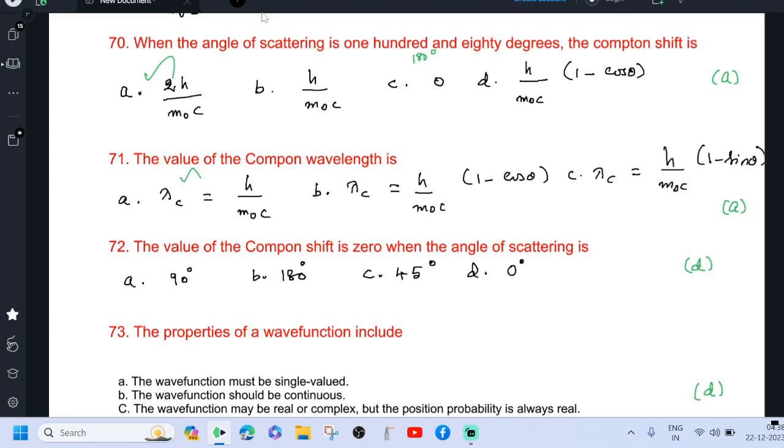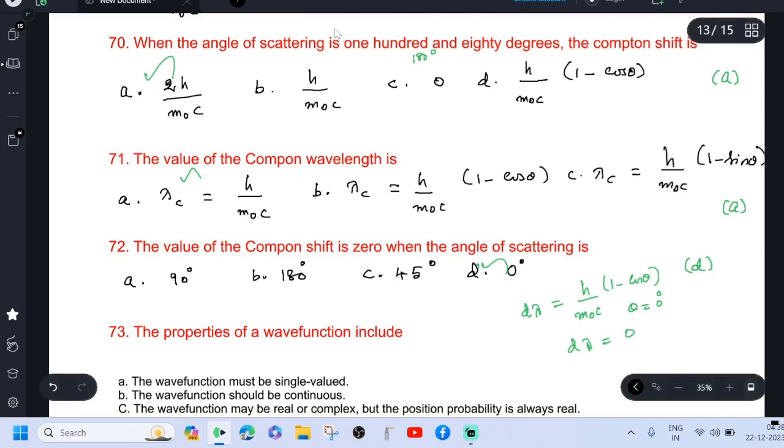The value of Compton shift is 0 when the angle of scattering is 0 degrees. The Compton shift d lambda is 0, since d lambda equal to h divided by m0c into 1 minus cos theta. If you put theta equal to 0 degrees, cos 0 is 1, 1 minus 1 is 0. So d lambda equal to 0. Option D is correct.